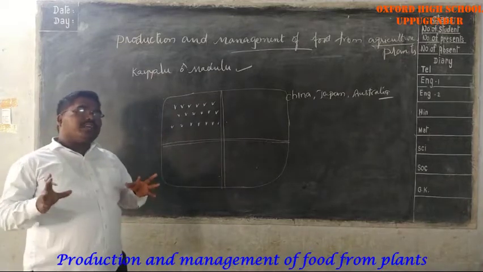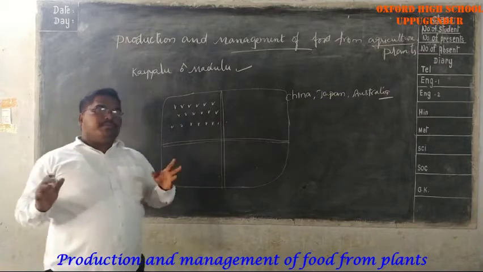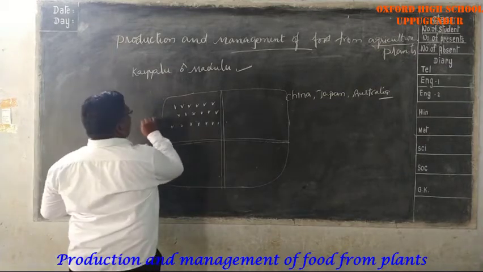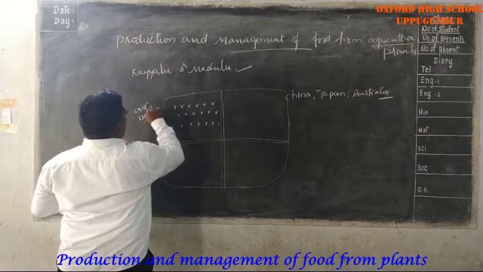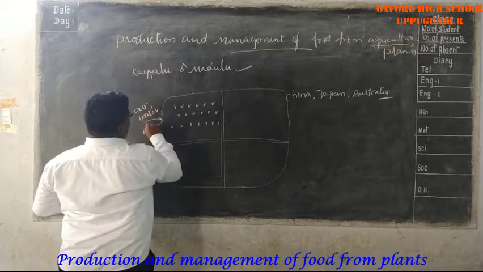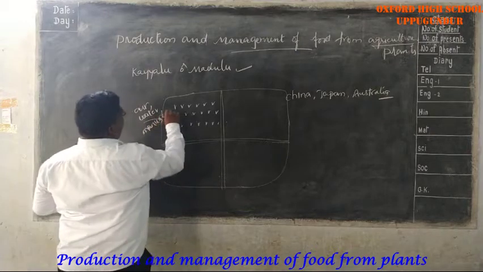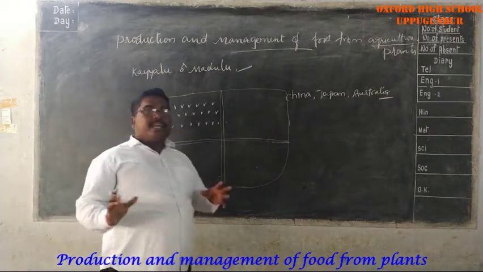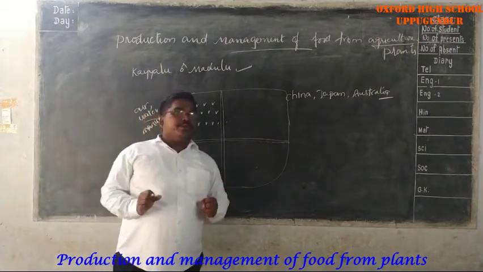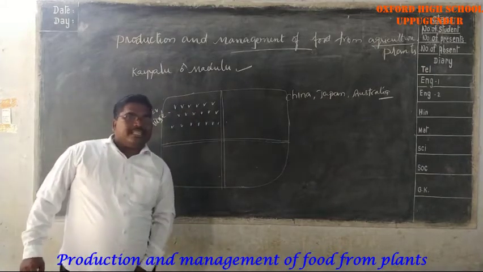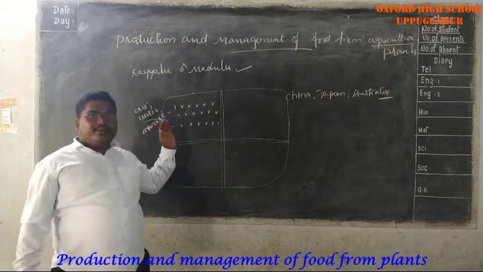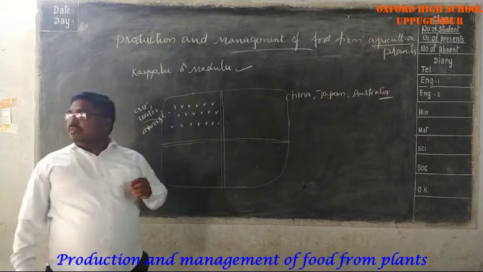What is the importance of dividing it into plots? It is for easy transportation of air, water and manure. That is the main importance, the secret behind dividing the field into plots. Do you understand that?